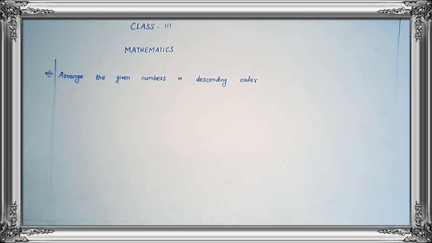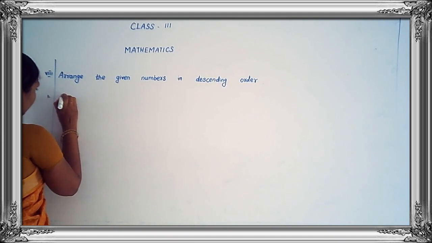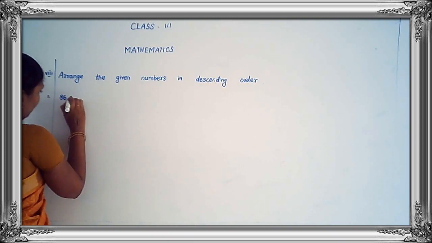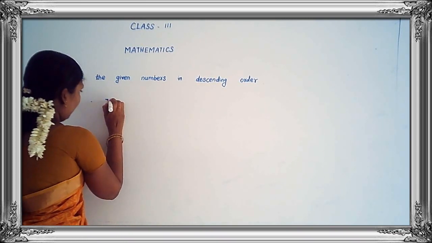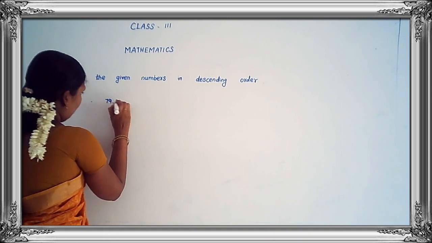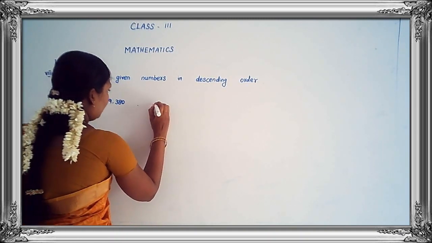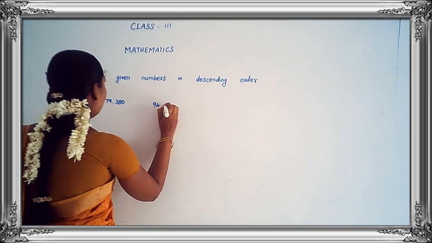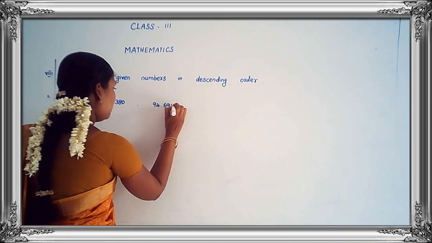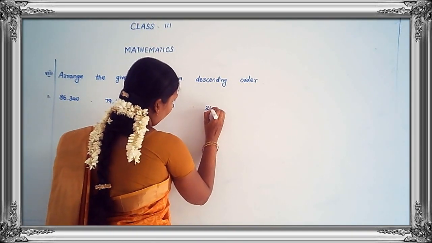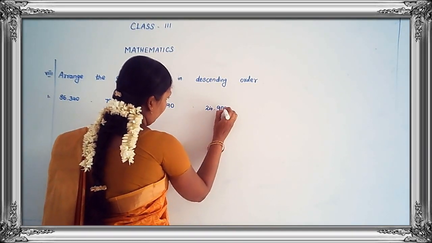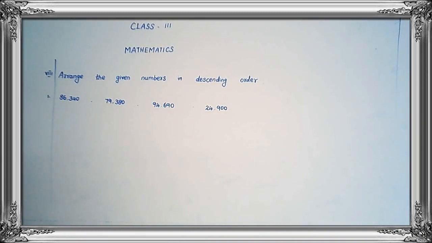Let's see the first one. The numbers are 86,340, then 79,380, 94,690, then 24,900.